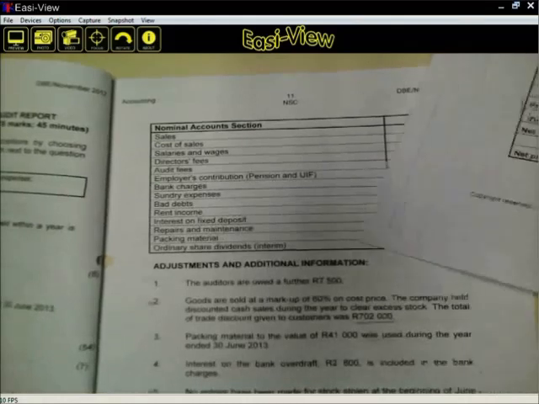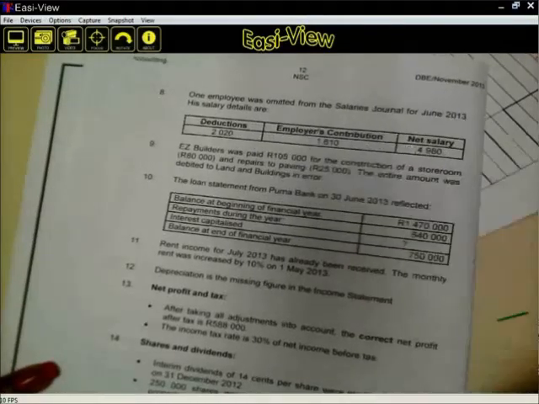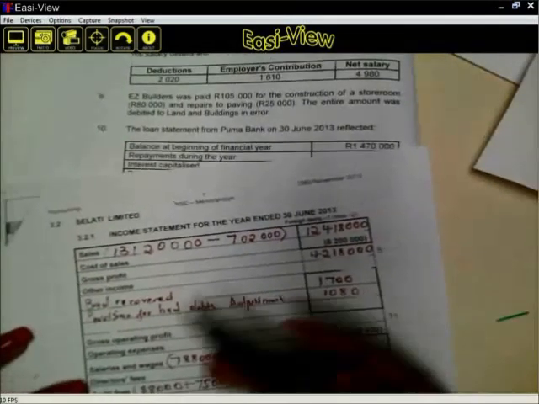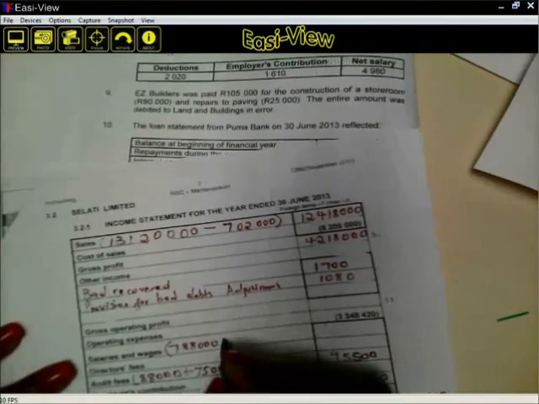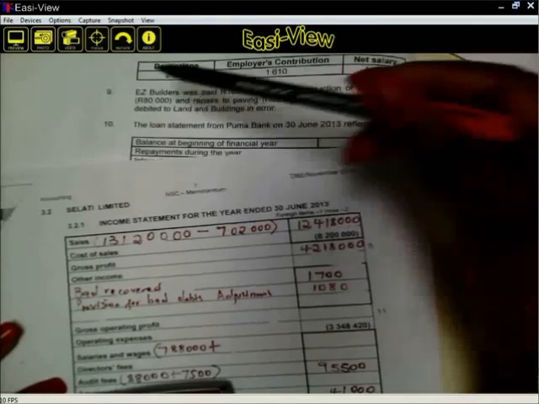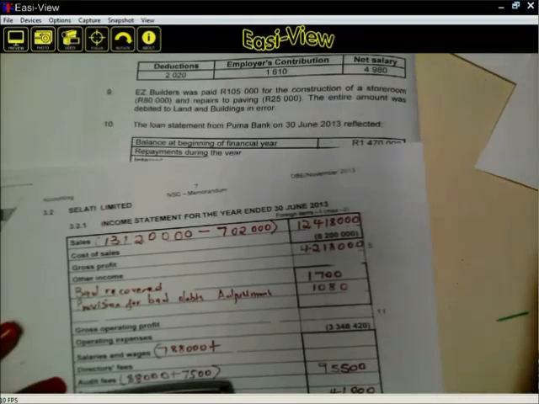So what should we do with this adjustment? The adjustment says this person was omitted, so we must include this person. It means we must add onto the salaries and wages. How much should we add and why? Remember, this amount is what the employer takes out to pay the employee.